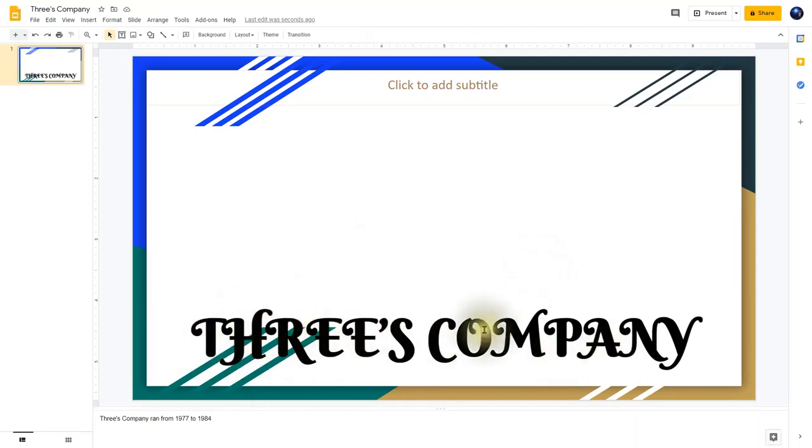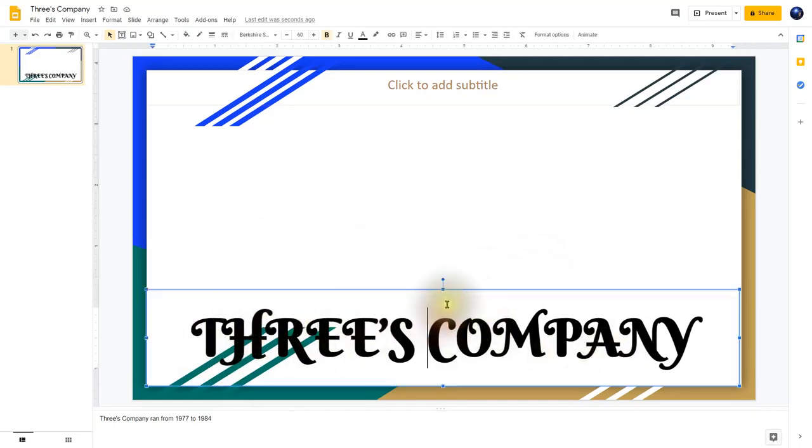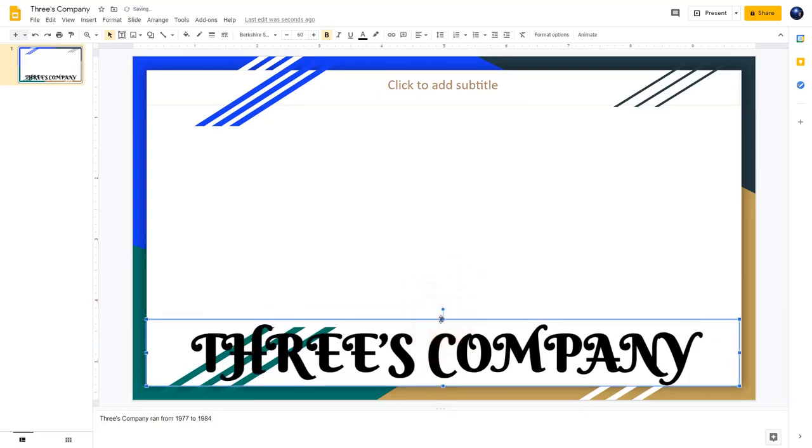There we go. That looks a little bit better. And what I can do is I can actually take this and then drag this down so it tightens up everything down here. That way I have more space for the image that I'm going to be using.